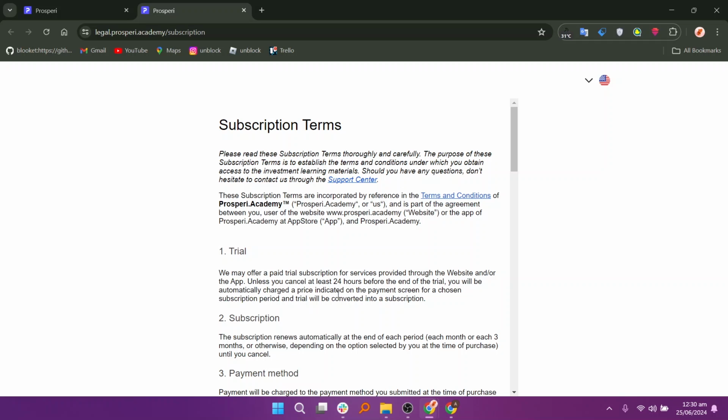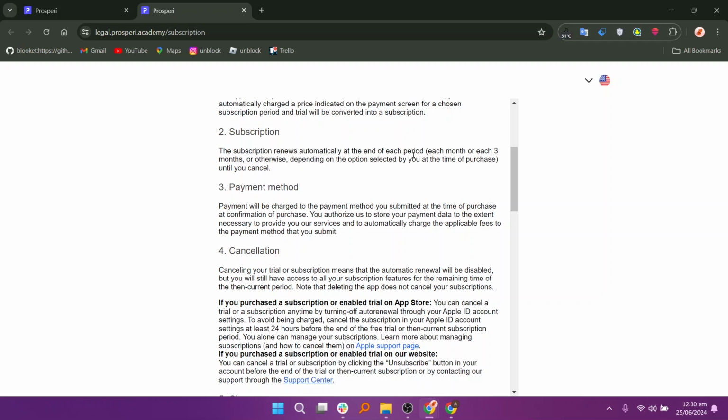cancel at least 24 hours before the end of the trial. You will be automatically charged a price indicated on the payment screen for a chosen subscription period, and the trial will be converted into a subscription. The subscription renews automatically at the end of each period, depending on the options selected by you at the time of purchase, until you cancel. Canceling your trial or subscription means that the automatic renewal will be disabled, but you will still have access to all your subscription features for the remaining time of the then current period.